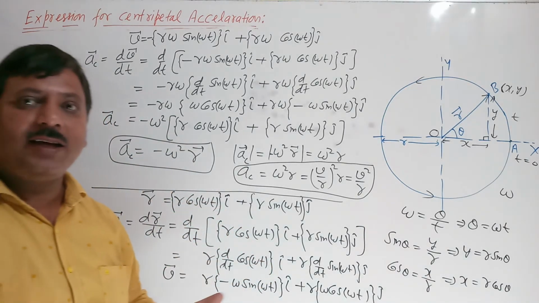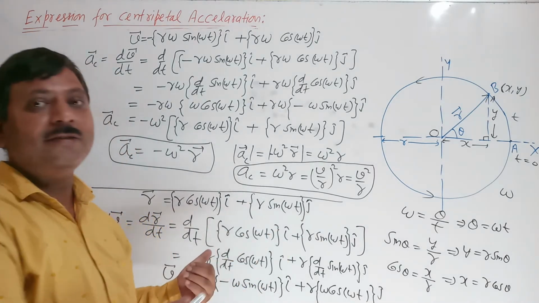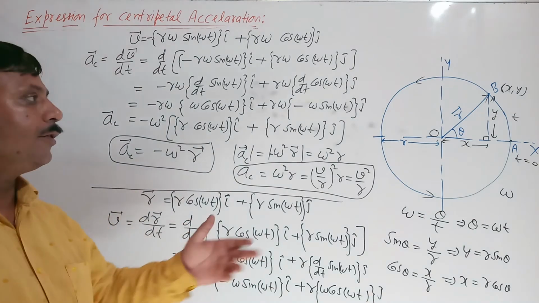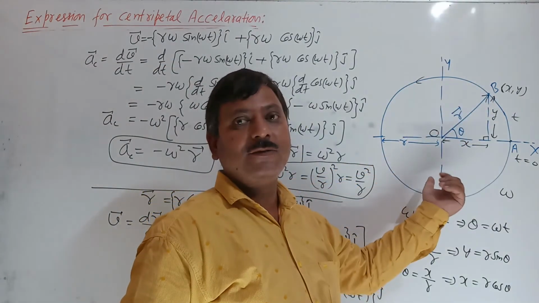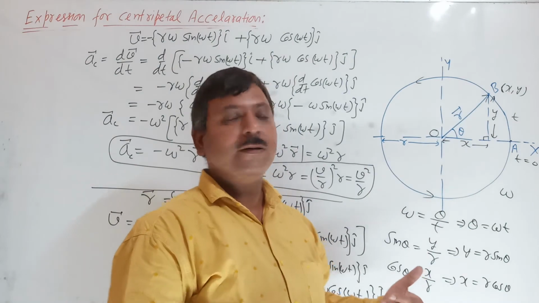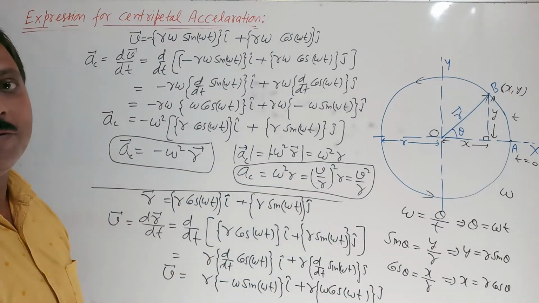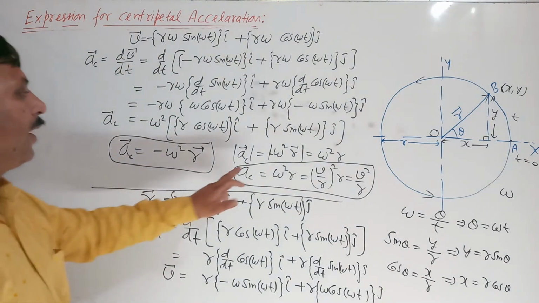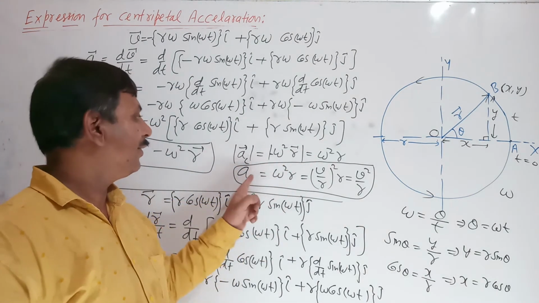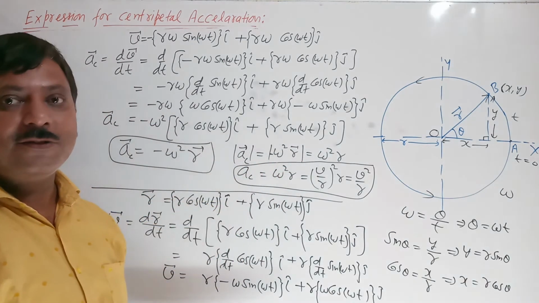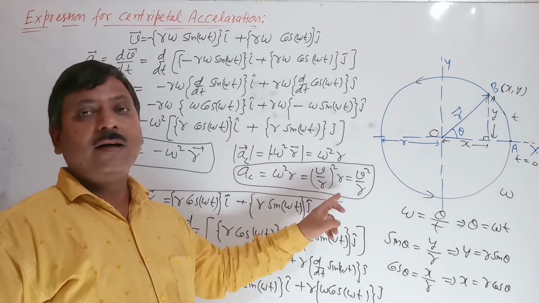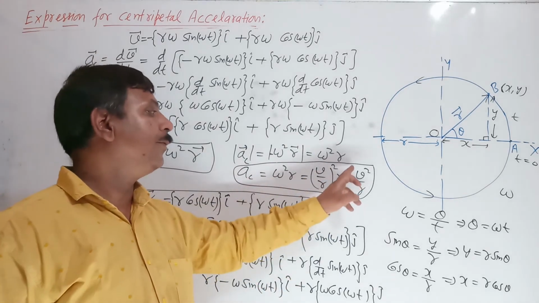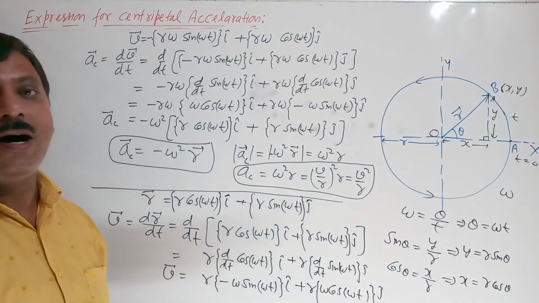The negative sign indicates that the direction of acceleration is towards the center, opposite to the radius vector, that is, radially inward. That's why it is called centripetal acceleration. The magnitude of this acceleration is omega square r. If in place of omega we write v upon r, then AC is equal to v square upon r.